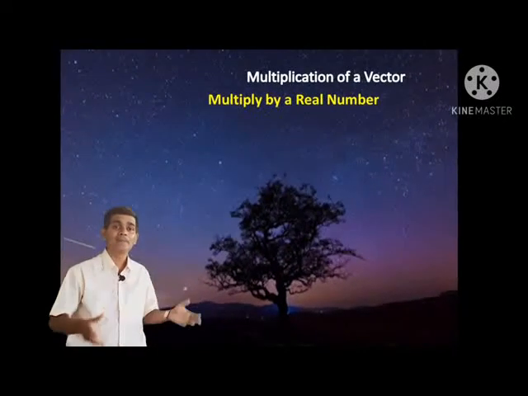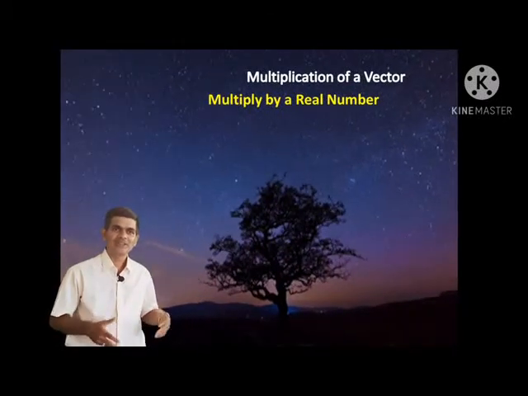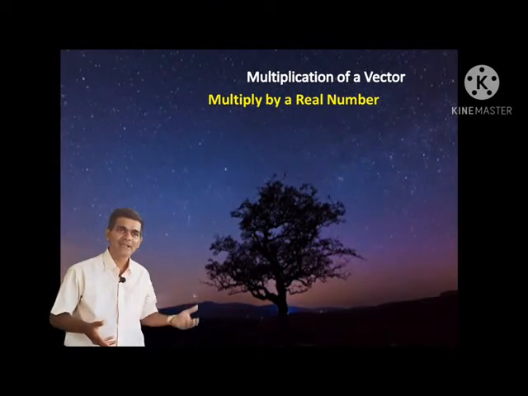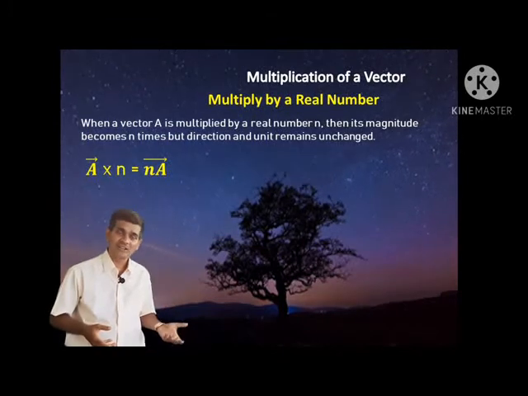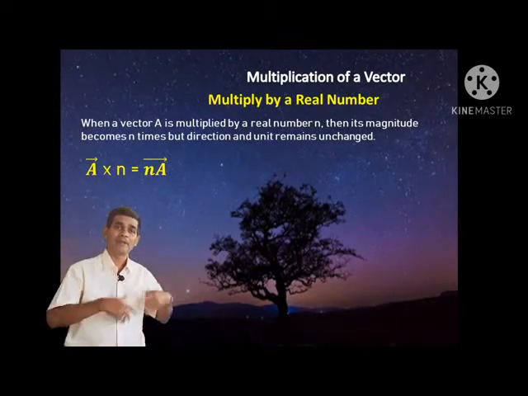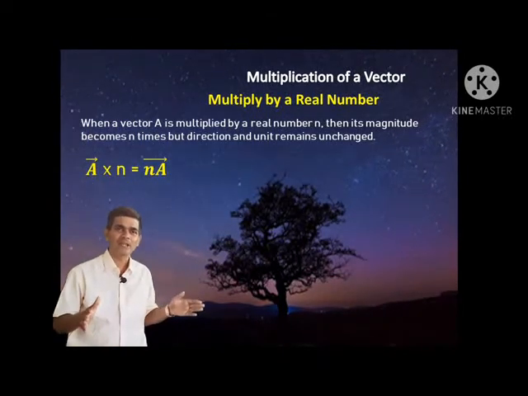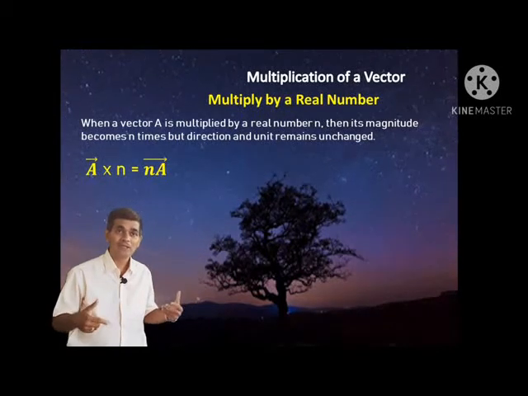Next, multiplication of vectors. Vectors can be multiplied by real numbers, vectors can be multiplied by scalars, and vectors can be multiplied by vectors. Like that we get different types of multiplication of vectors.